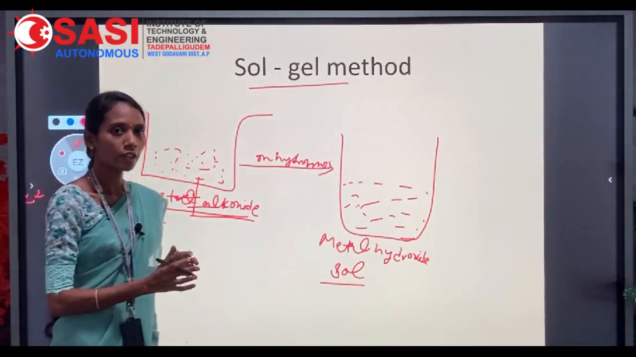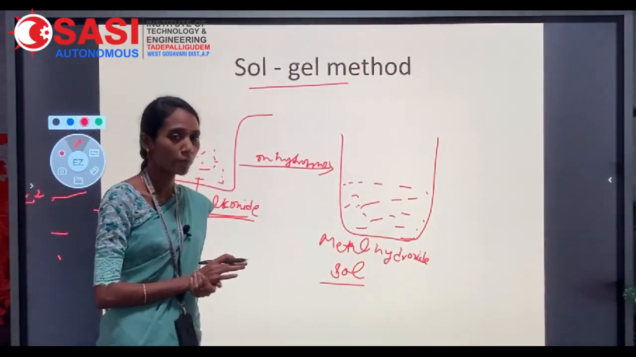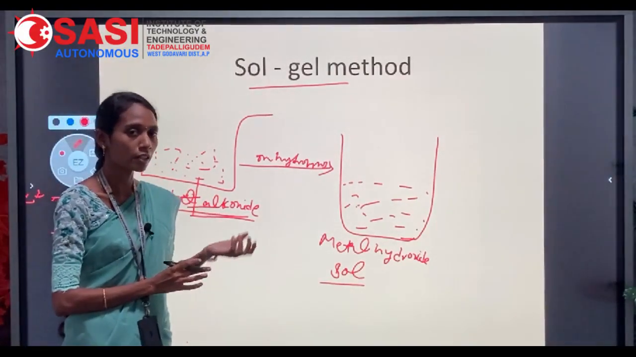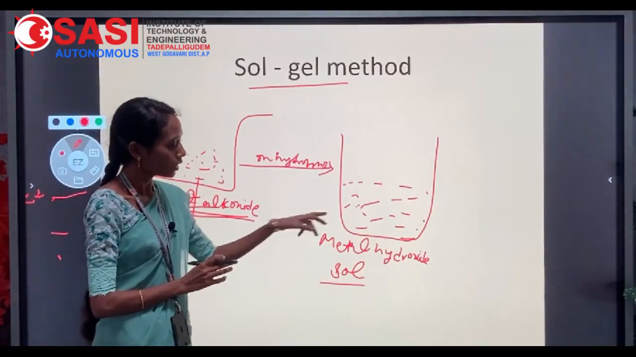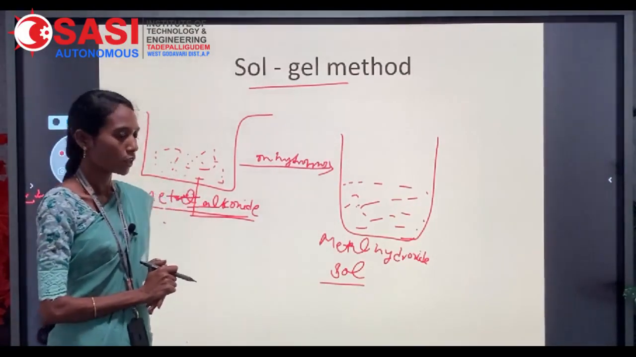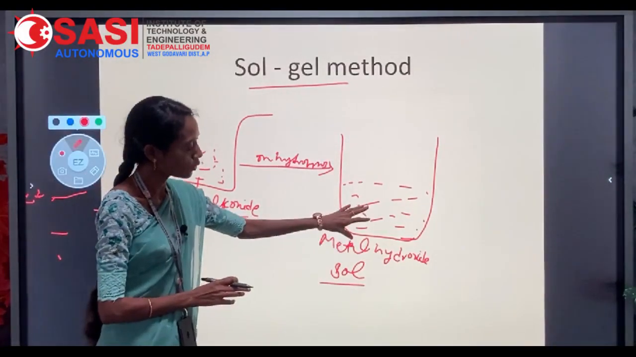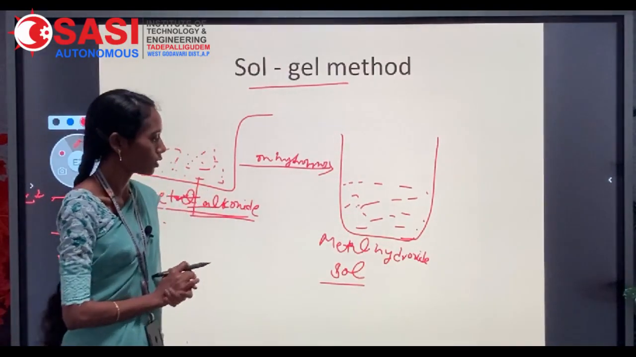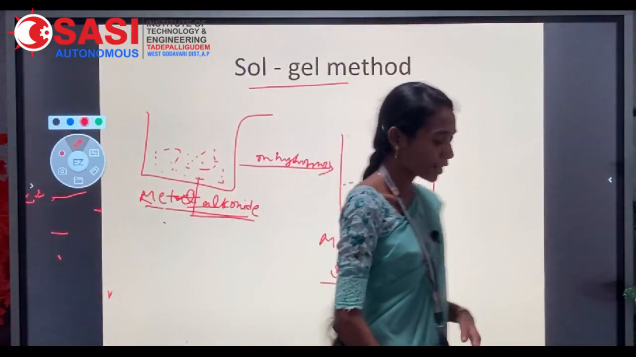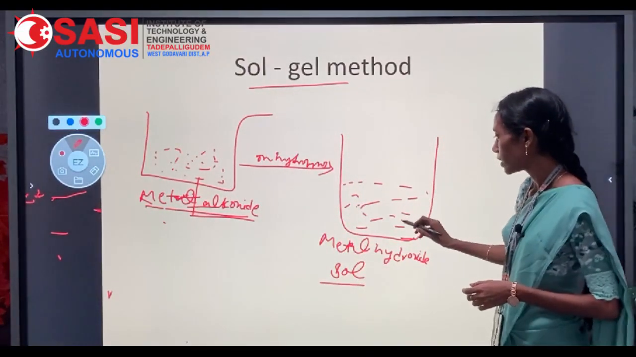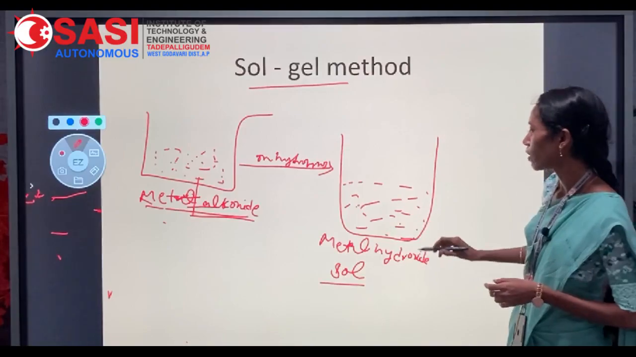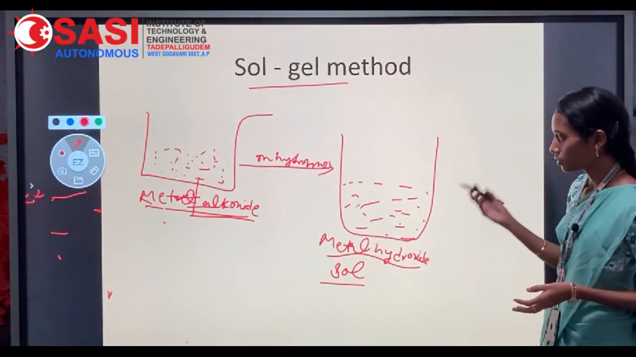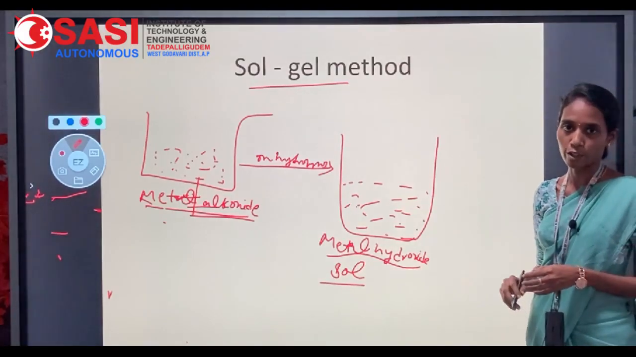What is the difference between this sol and a normal solution? In a normal solution, the solute will be 100% dissolved. In the sol that condition is not obtained. That means the solute does not completely dissolve in case of sol. The metal hydroxide was in a heterogeneous state. Why? Because the metal hydroxides do not dissolve in water.